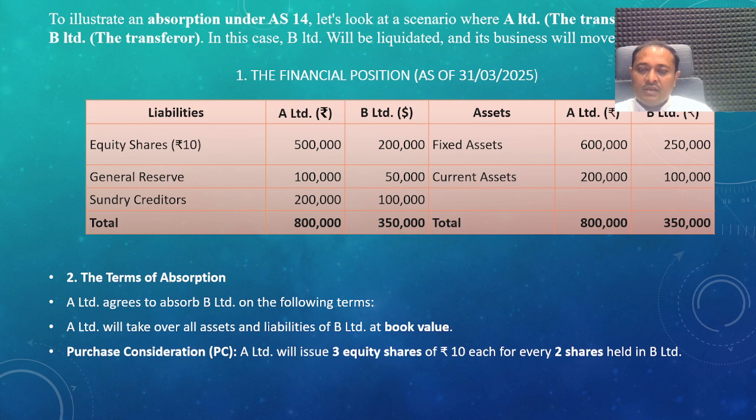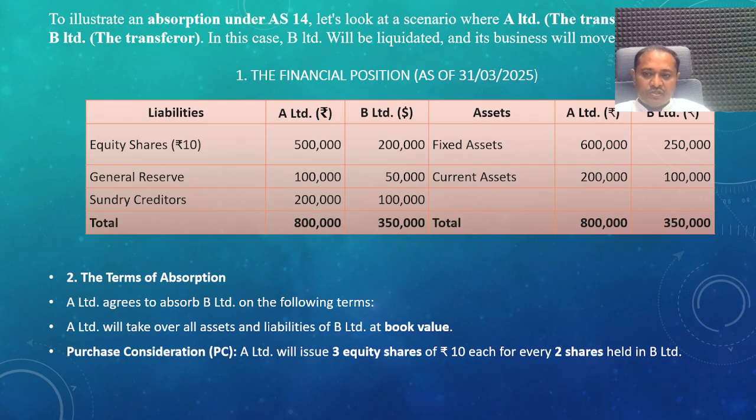To understand it easily and effectively, we have this simple example of absorption. Under this, we have the scenario of A and B Limited. In this case, A Limited absorbs B Limited, that is the transferor company. B Limited will be liquidated and its business will be moved into A Limited.